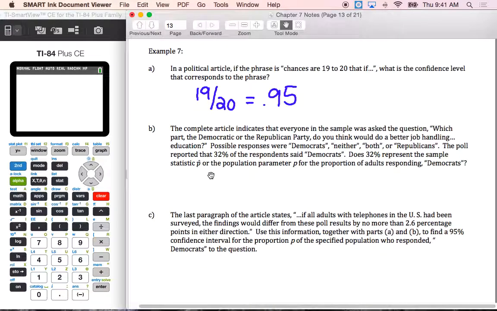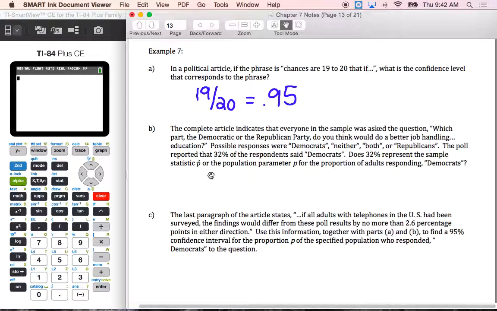The complete article indicates that everyone in the sample was asked the question: which party, the Democratic or the Republican Party, do you think would do a better job handling education? Possible responses were Democrats, neither, both, or Republicans. The poll reported that 32% of the respondents said Democrats. Does 32% represent the sample statistic p hat or the population parameter P for the proportion of adults responding Democrat?